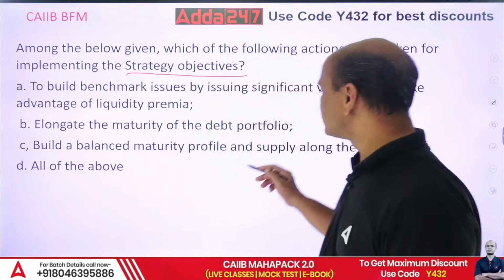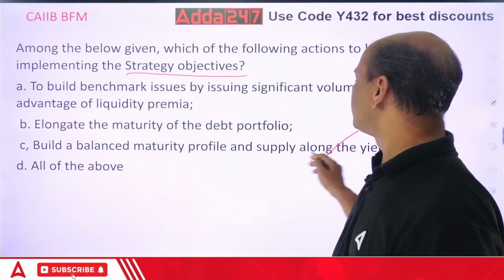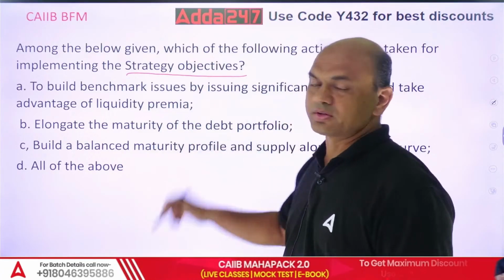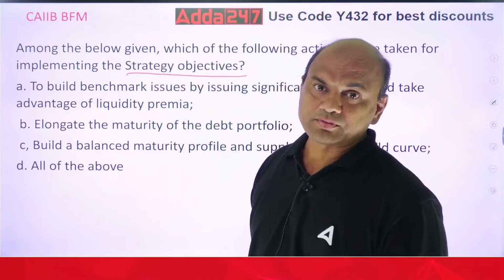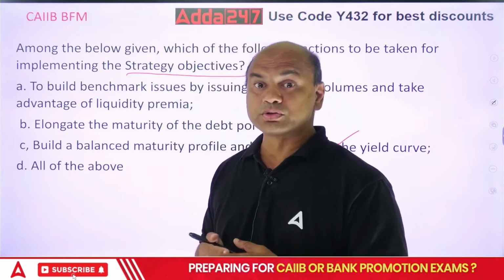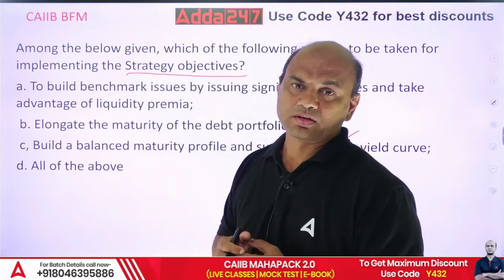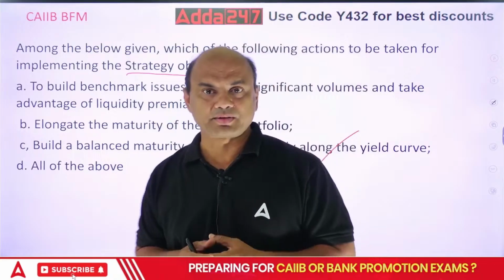So obviously this answer will be there: build a balanced maturity profile and supply along the yield curve. Elongate the maturity of the debt portfolio is also one of the important strategies. If you have loans of longer duration, and similarly deposits also of longer duration, not too long, because deposits that are too long are always risky.